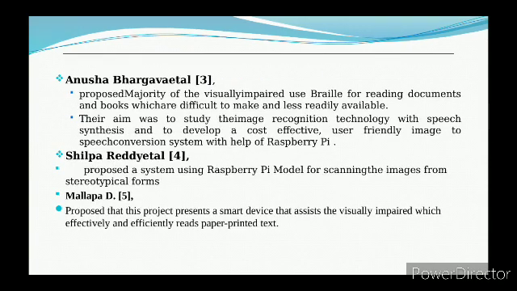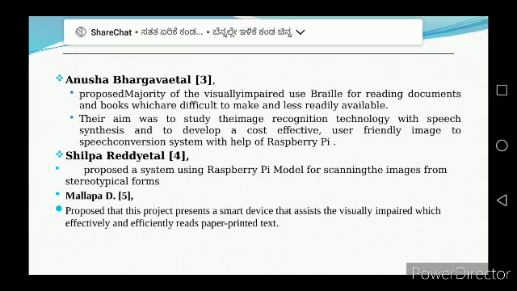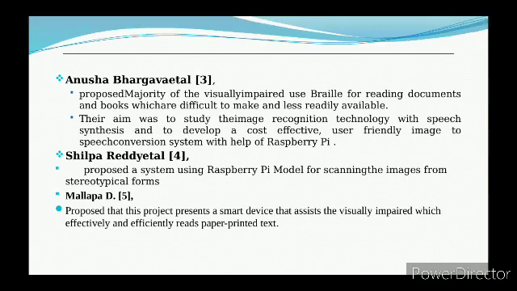Next, Anusha Bhargav proposed that the majority of the visually impaired use braille for reading documents and books, which are difficult to make and less readily available. Their aim was to study image recognition technology with speech synthesis and to develop a cost effective, user friendly image to speech conversion system with the help of Raspberry Pi.